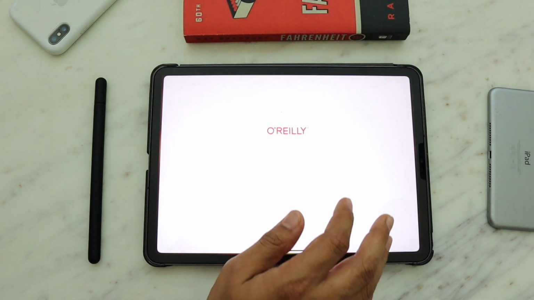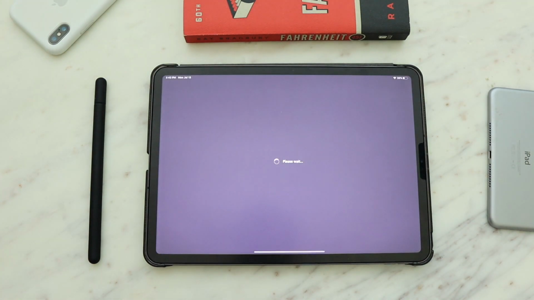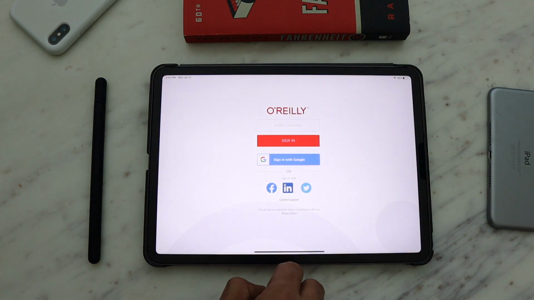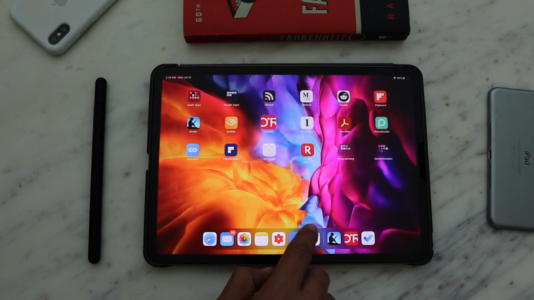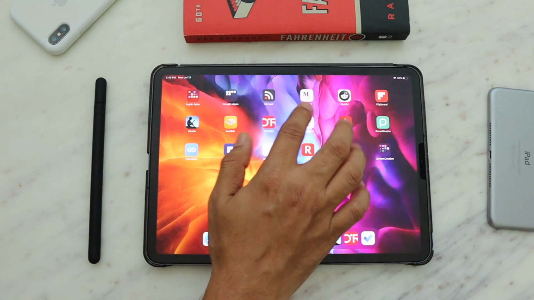For reading, I also use this app called O'Reilly. It has a lot of content for my professional life, and for any book that I want to read to understand new technology, I just use O'Reilly for reading.